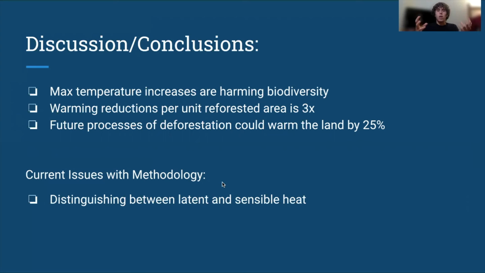Current issues with methodology include distinguishing between latent and sensible heat, latent heat being related to changes in phase when something's heated, whereas sensible heat heats up but is not going to change from liquid to gas or gas to liquid or solid, any of that.